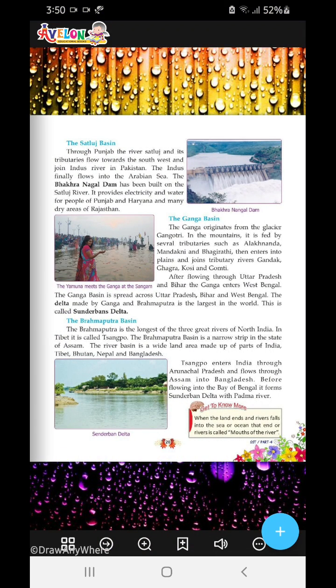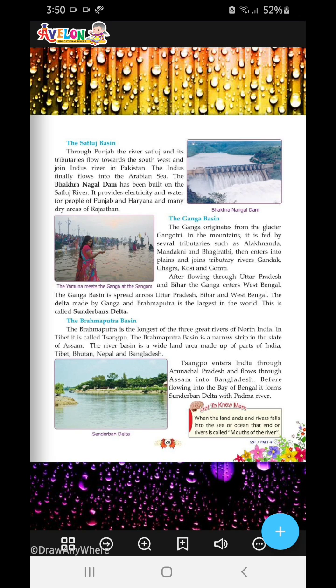Now the Satluj basin. We'll learn first about the Satluj basin. Through Punjab, the river Satluj and its tributaries flow towards the southwest to join the Indus River in Pakistan. The Indus finally flows into the Arabian Sea.